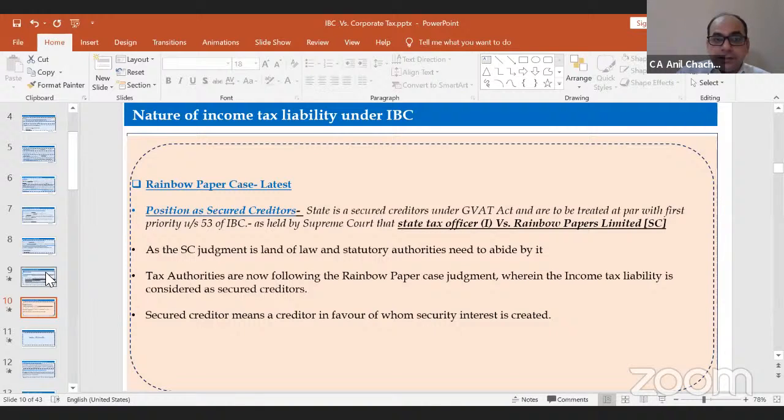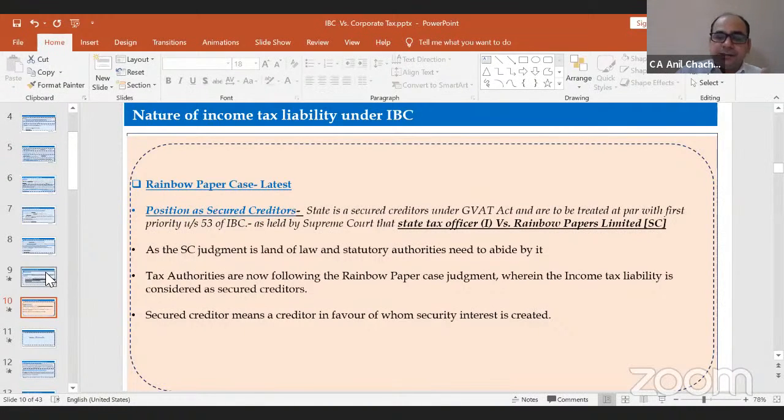But this case is peculiar to the sales tax law, not relating to the income tax part, but the interpretation is that if any taxation part is due, it will be treated as secured creditors. The facts of the case were that the sales tax department has rights over the assets if there is a default from the company side or from the assessee side.